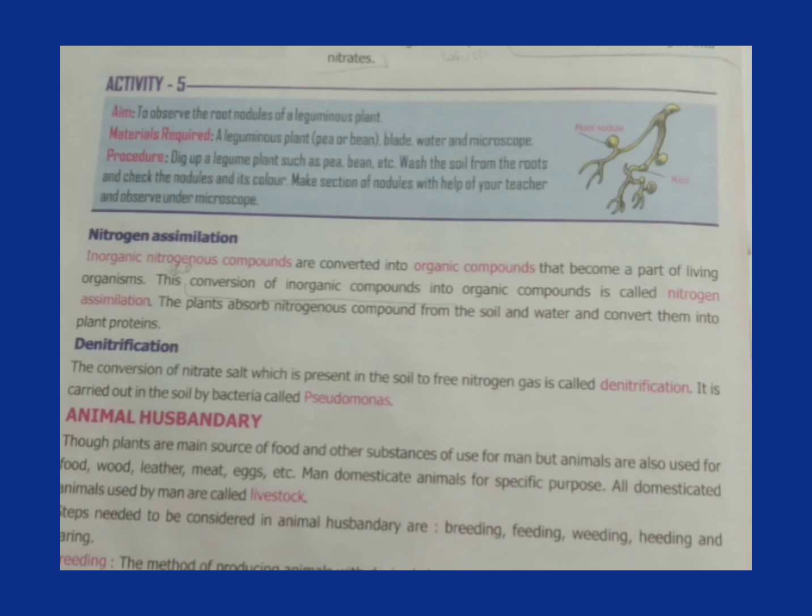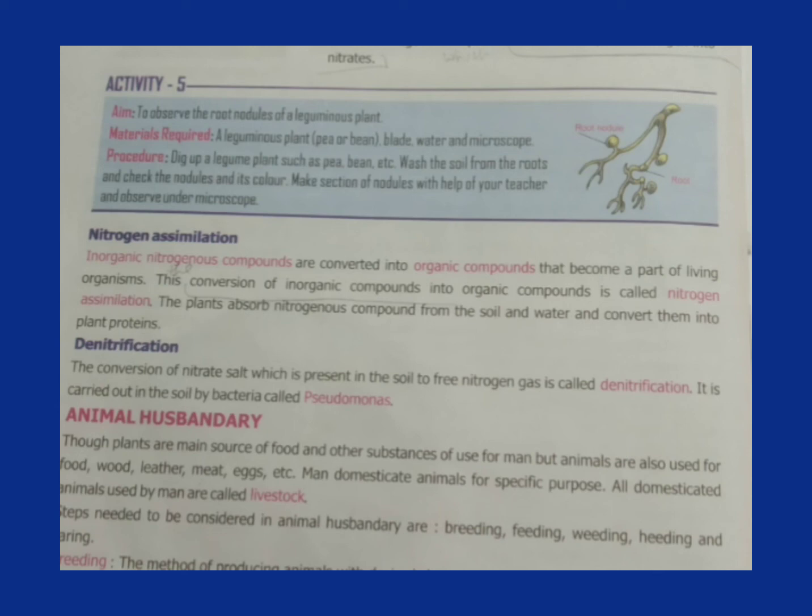Cattle are used to provide milk and other dairy products, and bullocks are used in agricultural practices and for ploughing. Cow dung is a very good source of manure, and animal dung is used for manure and for producing gobar gas.